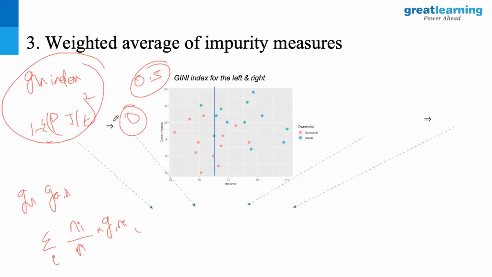Similar case with entropy. Entropy is minus the summation of P of j into log of P of j. Don't worry about the mathematical formulations. Let's throw that out the window for now. The idea is, all I'm trying to do is get the sense of what variable is working well and what variable is not working well, and what value of that variable, if I use it for splitting, will work well.